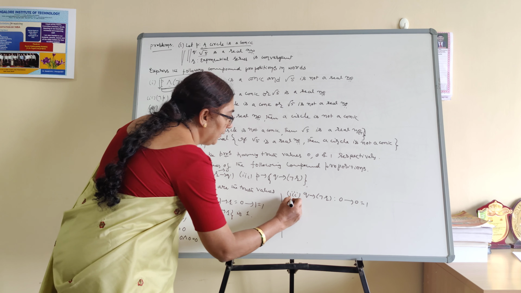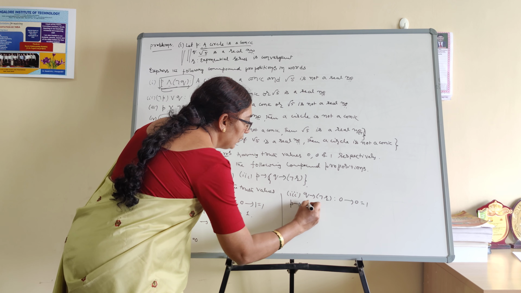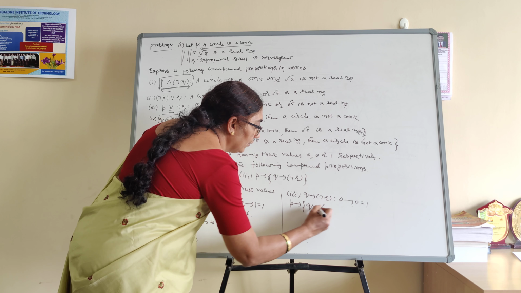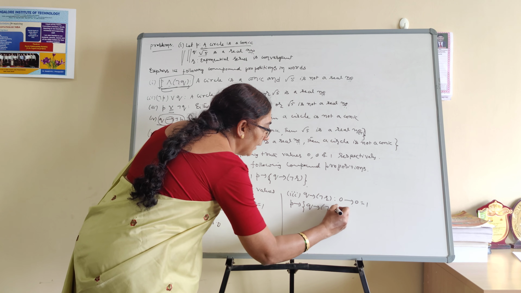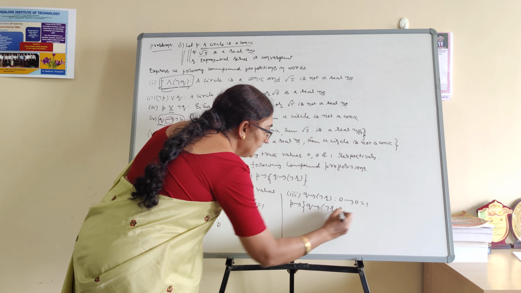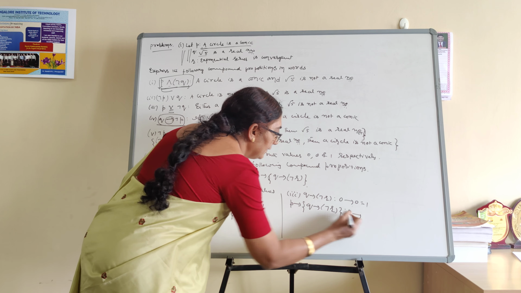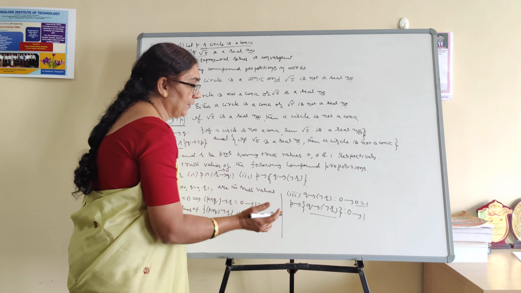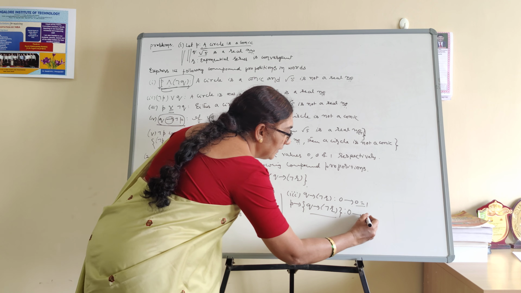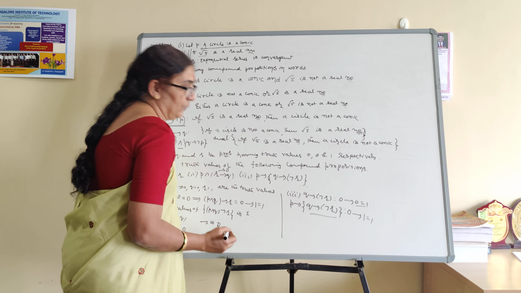Next, I want to take P conditional with Q conditional with negation of R. What is the P value? 0. Just now we calculated the truth value of this bracket is 1. Except 1 to 0 in a conditional statement, the rest is true. Therefore this statement is true, so the truth value of this one is 1.